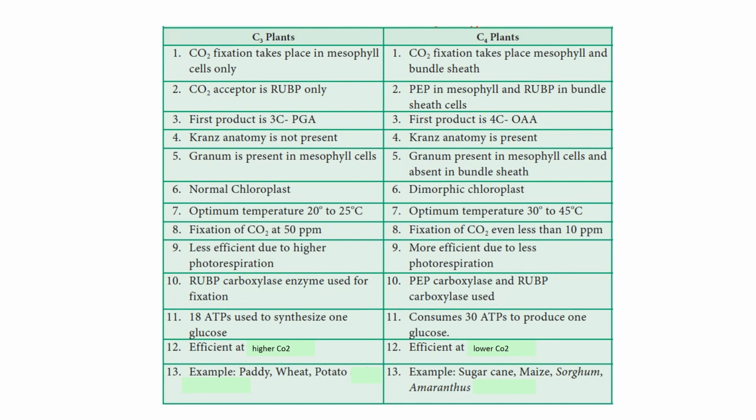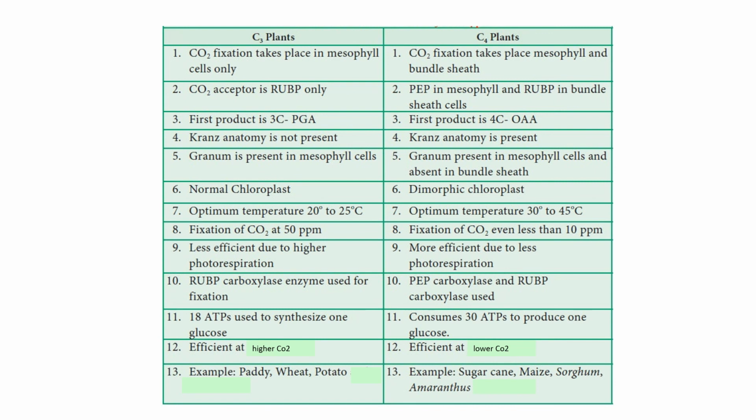In C3 plants, grana are present in mesophyll cells. In C4 plants, grana are present in mesophyll cells and absent in bundle sheath cells. In C3 plants, normal chloroplast. In C4 plants, dimorphic chloroplast. In C3 plants, optimum temperature is 20 to 25 degrees Celsius. In C4 plants, optimum temperature is 30 to 45 degrees Celsius.